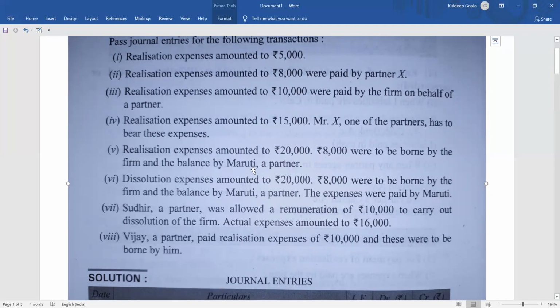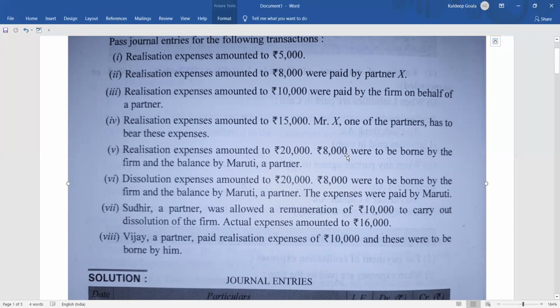So what will happen if you want to understand, breaking it into two, splitting it into two parts, then you can see the entry for 8,000 first. 8,000 which was to be borne by the farm. Farm को bear करना था 8,000. So what will be the entry? Realization account debit 8,000 to bank account 8,000.